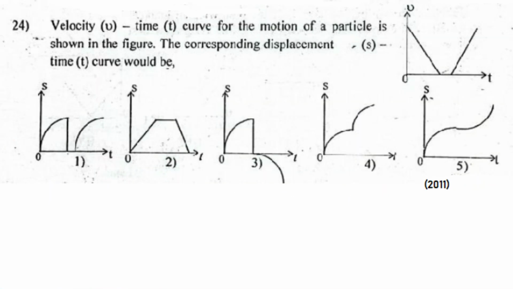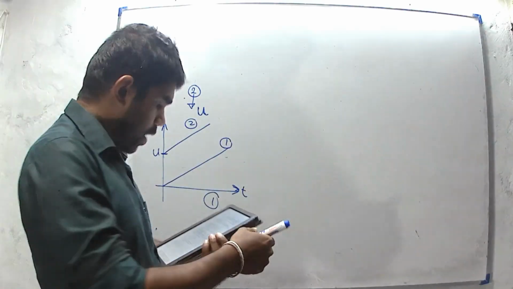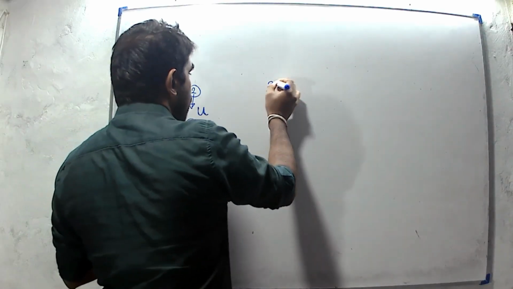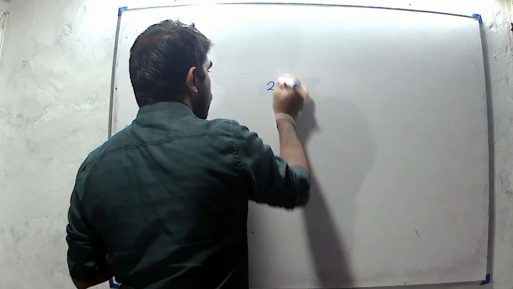Then question number 24. Velocity time curve for the motion of a particle is shown in the figure. The corresponding displacement time curve would be. The given velocity time graph is like this.